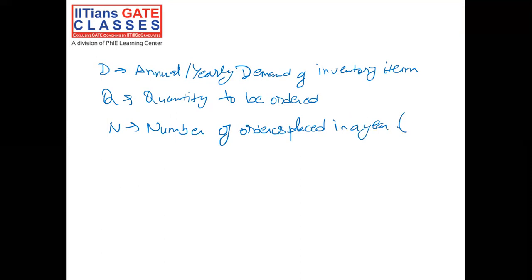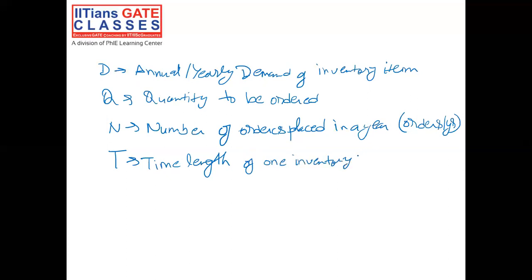So that would be orders per year. And capital T is the time length of one inventory cycle. We can also call it the time gap